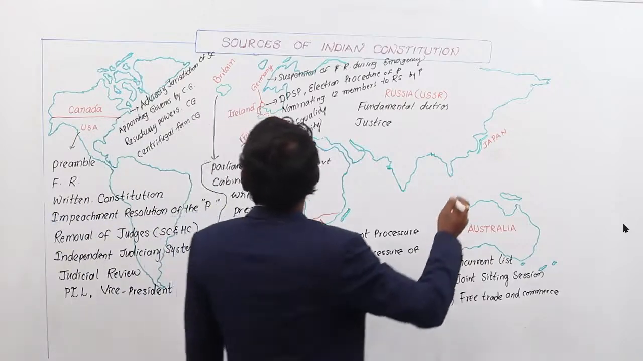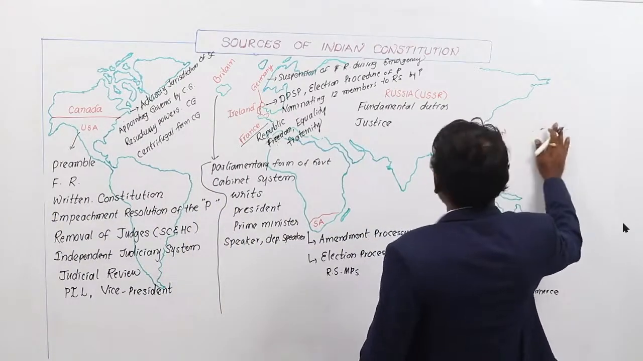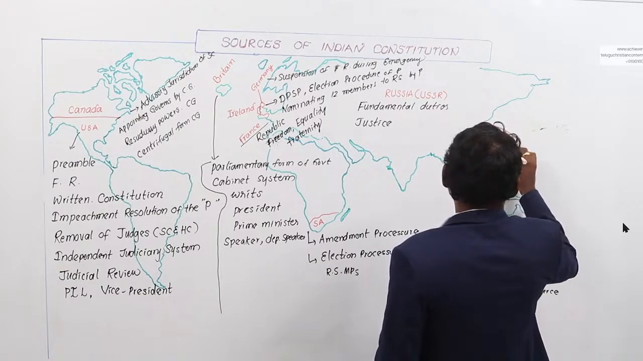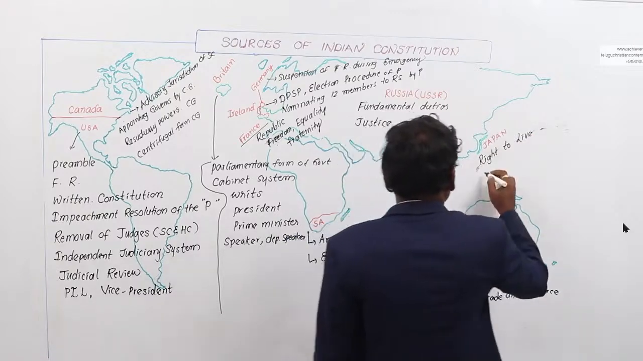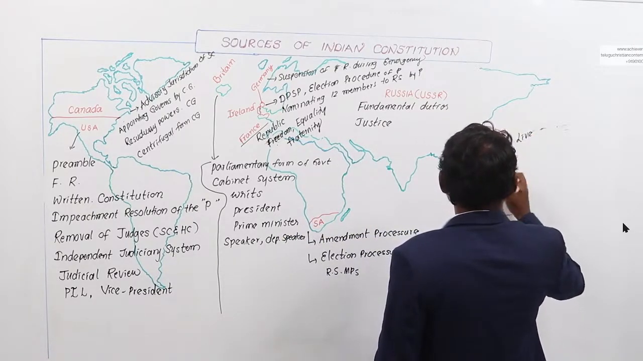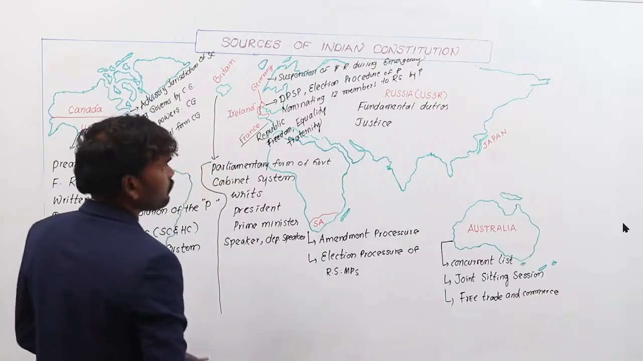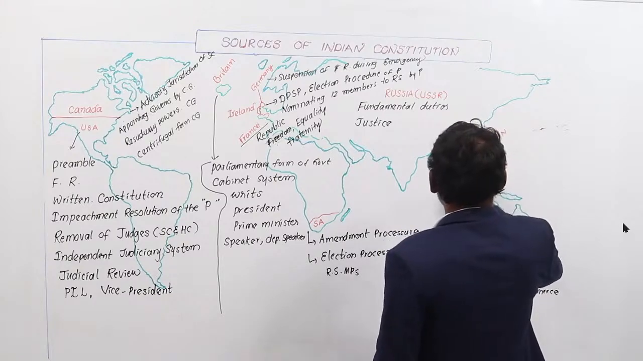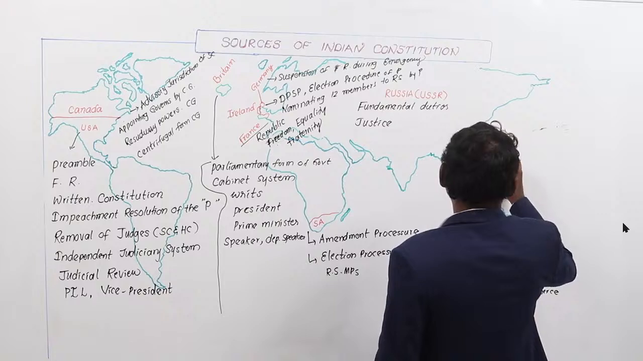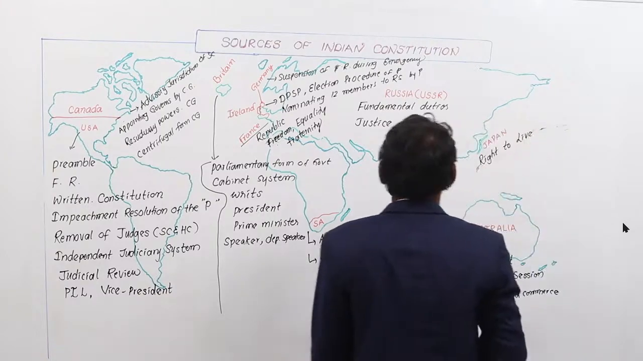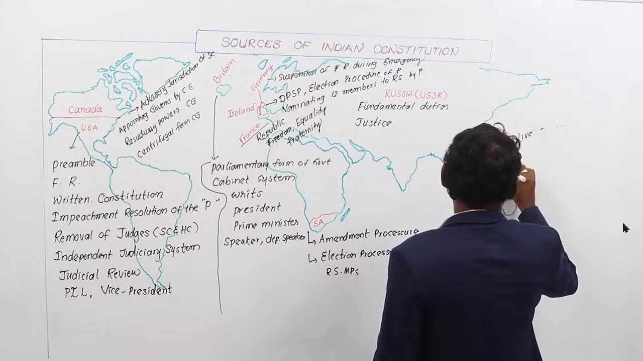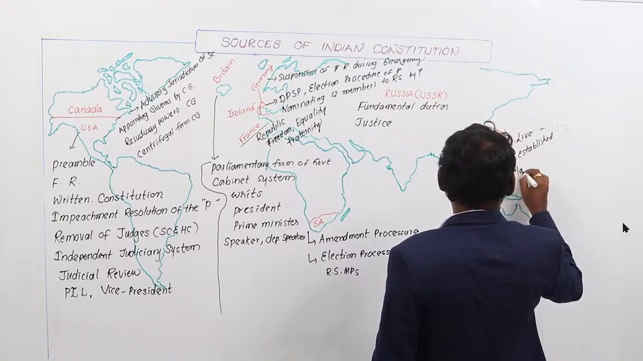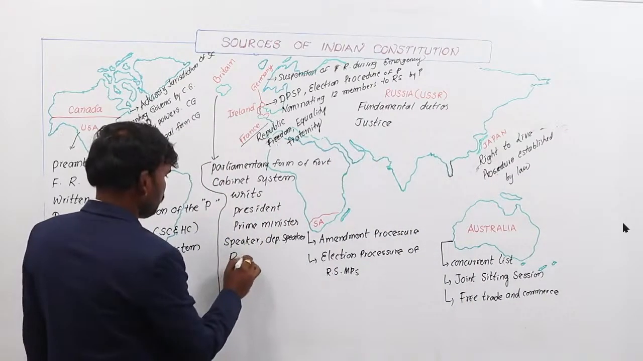Next, Britain, already over. Like Japan, Article 21, right to live, procedure established by law. And rule of law is derived from Britain.